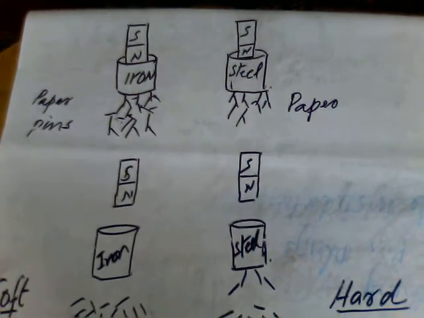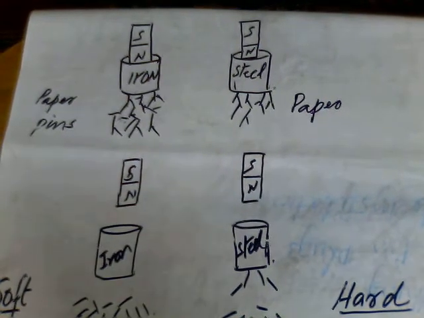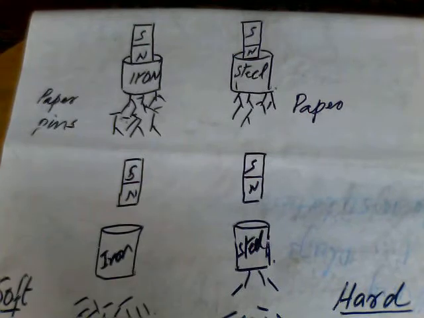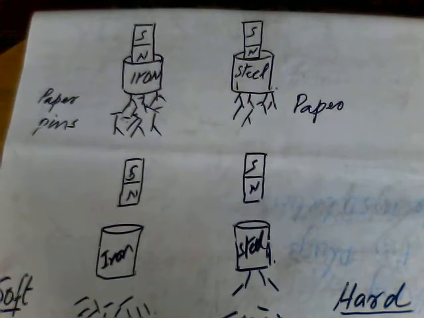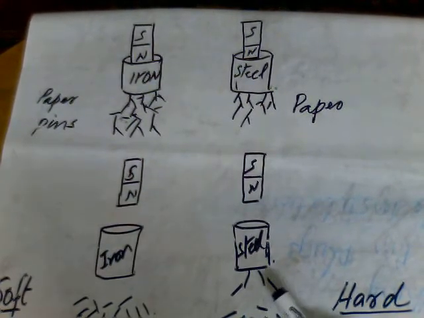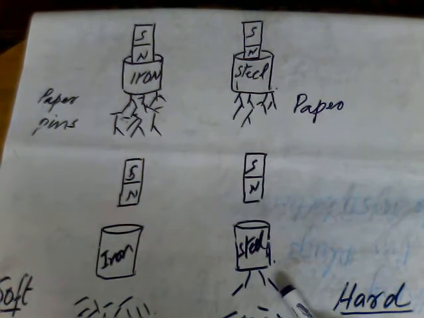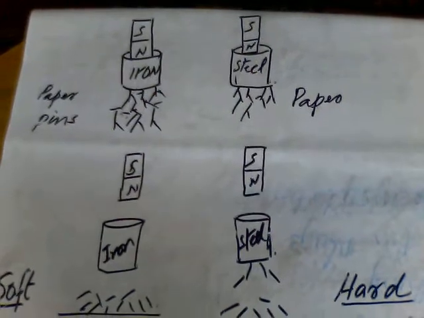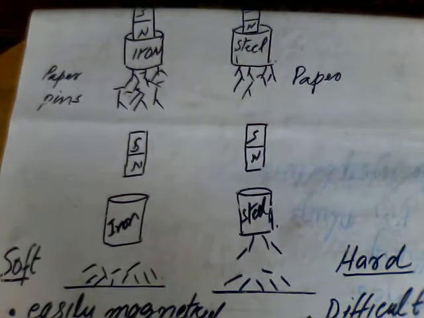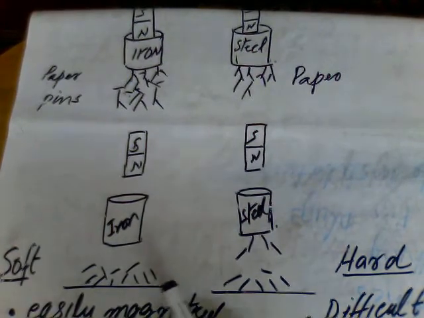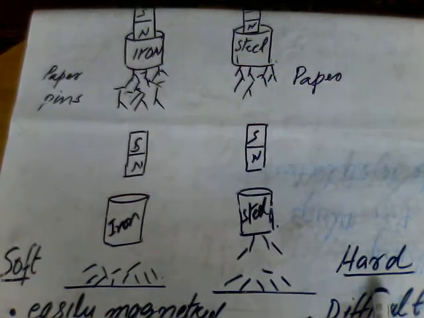And when we removed the magnet from the steel bar, we can see that not all the pins, but a few of the pins are now lying on the ground, whereas a few of the pins are still attached with the steel bar. So on the basis of this experiment, we learned that iron is soft, whereas steel is hard.